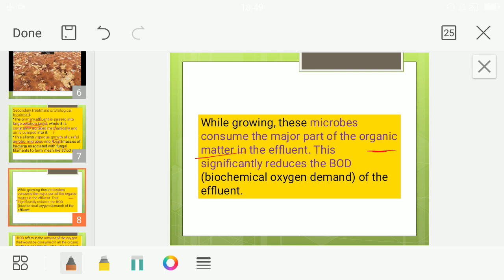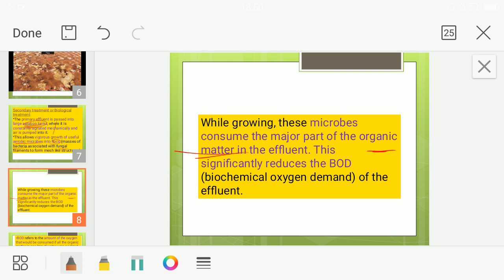Previously, when there was no oxygen, organic matter was there, microbes were there, but they could not multiply much because oxygen was less. Only a few could multiply. In the beginning, the organic matter was there but the oxygen was very less, and only a few were getting the oxygen to multiply. Others were not able to multiply. But when oxygen was given, what happened? They started multiplying in huge amounts, and the demand for oxygen significantly went down.